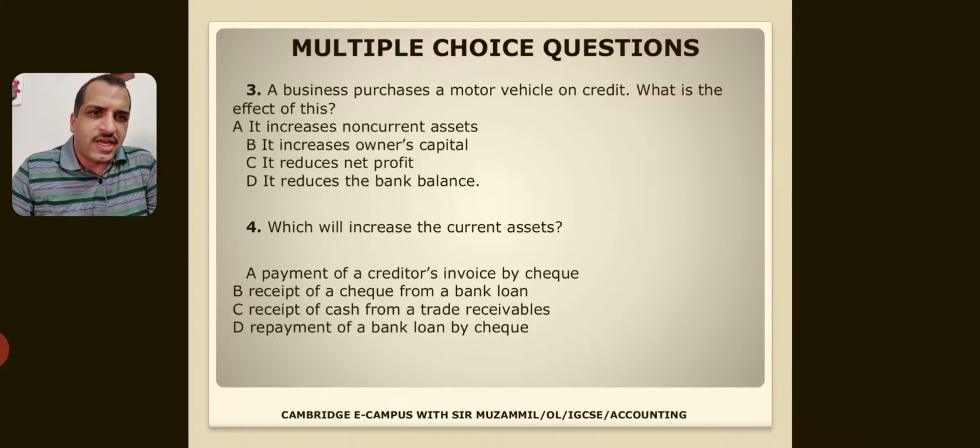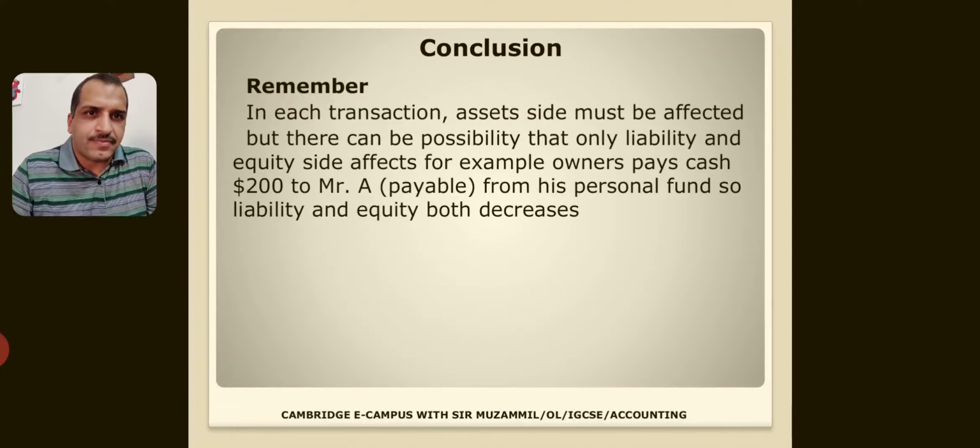Which will increase the current assets? Current assets we have already done in the first lesson, means inventory, trade receivable, bank or cash. Payment of creditors, receipt of check, receipt of cash from trade receivable and repayment of bank loan by check. So answer is B, receipt of check from a bank loan, because bank loan is a liability and you got this loan from the bank and you got it by check, cash. So B is the right answer.